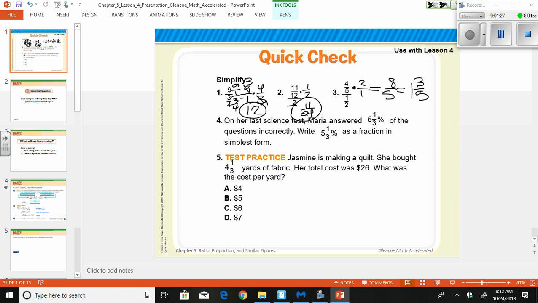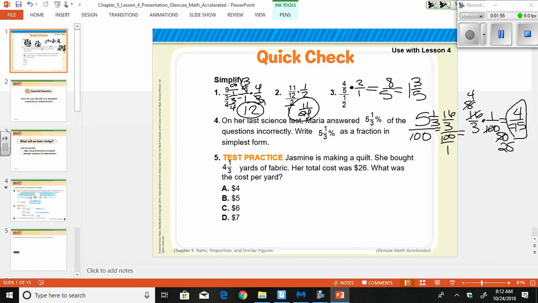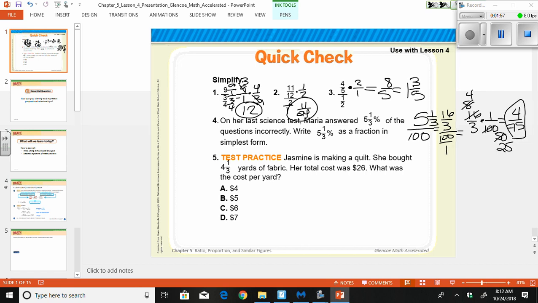On her last science test, Maria answered 5 1/3% of the questions incorrectly. Write 5 1/3% as a fraction in simplest form. It's a percent, so we put it over 100 to turn it into a fraction. So we get 16/3 divided by 100 over 1, or 16/3 times 1/100. We can cross reduce here. 4 and then 25 is the most we can do, so we end up with 4/75 as our fraction.